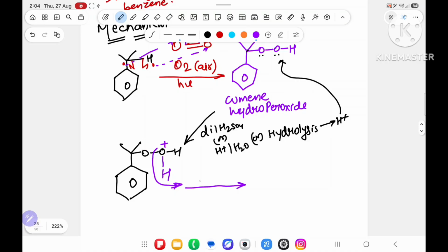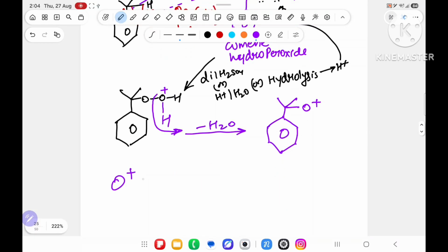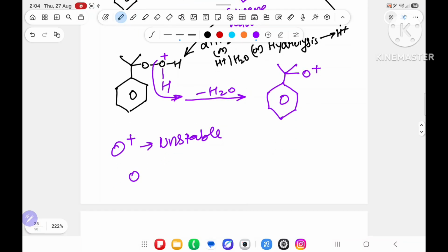What are you getting? You are getting water as an outside, and the left compound is something like O+. Now, oxygen with a plus is unstable. If you make one bond, oxygen plus is highly unstable. It does not want to stay like that. So what happens? Over here, a rearrangement happens. What is the rearrangement? 1 carbon, 2 carbon, over here the benzene ring.